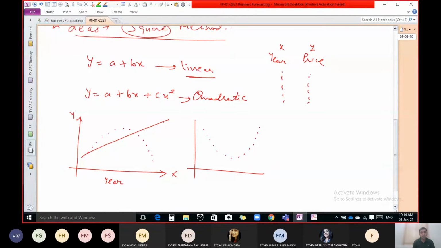Reason is the shape of the points is not linear. So can you tell me which one is a better option for this type of data?